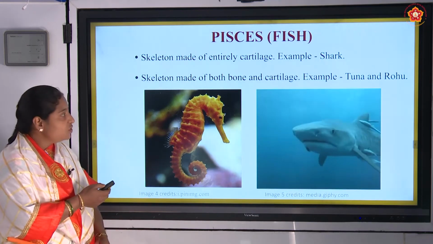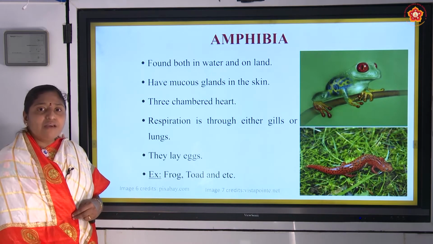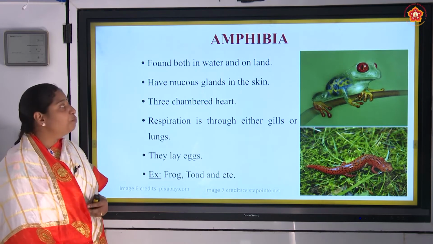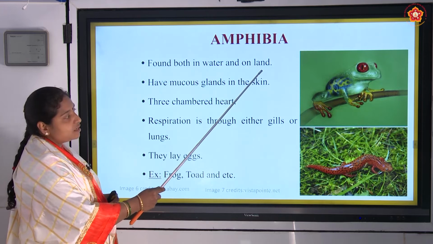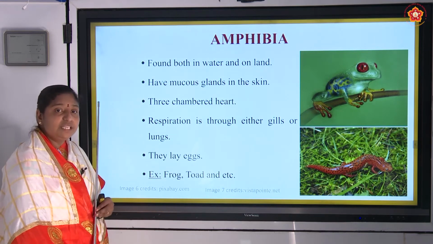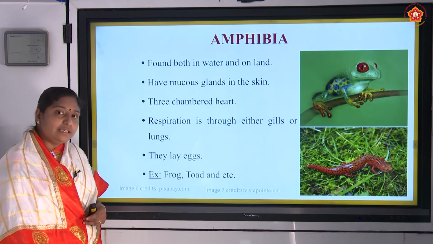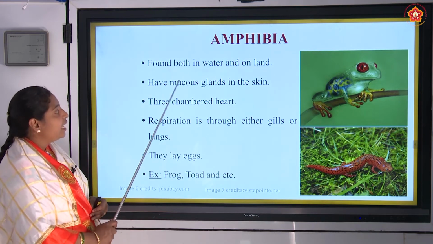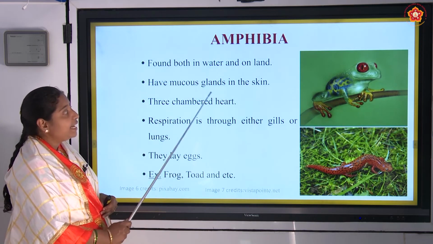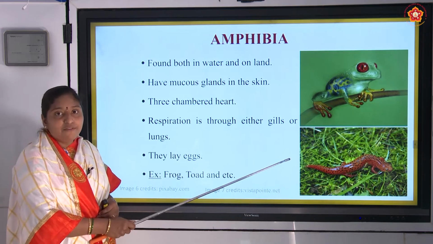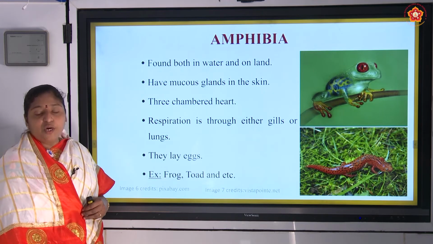And next we have to study about the class Amphibia. Amphi means what? Amphi means both. They are found both in water as well as on land. These organisms have the capacity to live both in water as well as on land. And they have mucus glands in the skin. This is a special characteristic feature of these amphibians, and you might have experienced this in your life also.